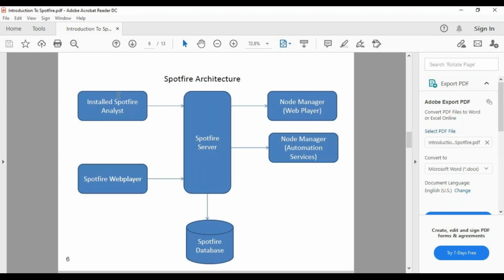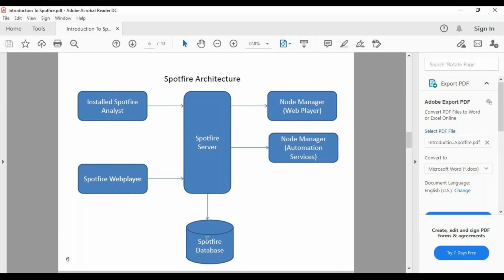This is the architecture of the Spotify environment. Here you have the Spotify server, which we say is the central part of the environment. Here you have Spotify Analyst installed. People like you and me will be developing the reports here, and users will be accessing the reports. It is just browser-based. For you, it will be software installed, while for users, it is just a browser. They can open any browser and access their reports through the web player link.